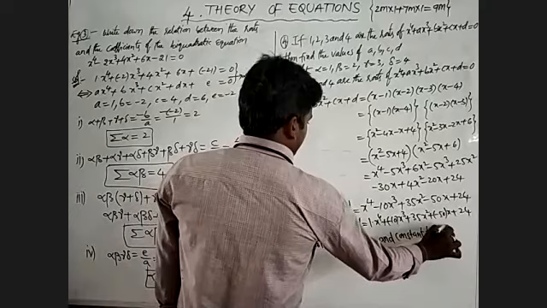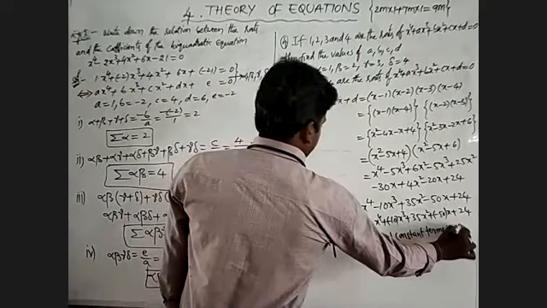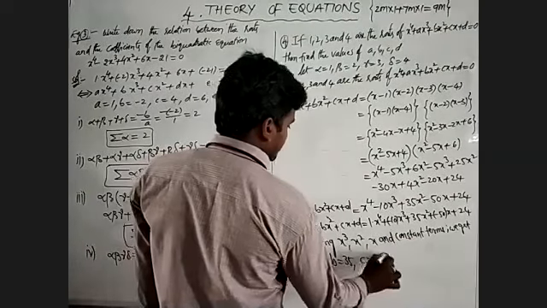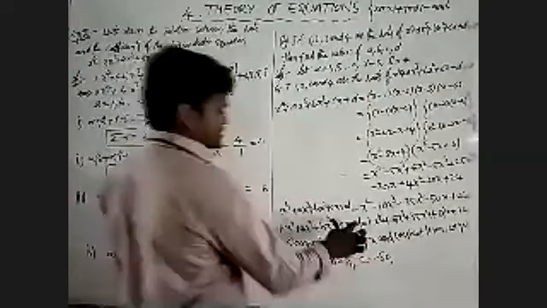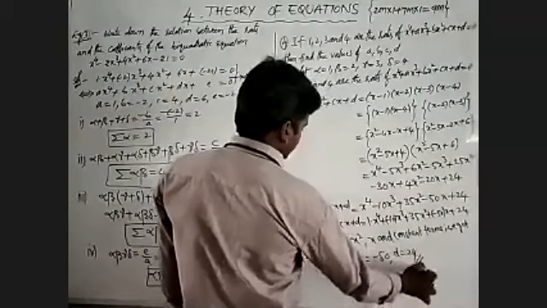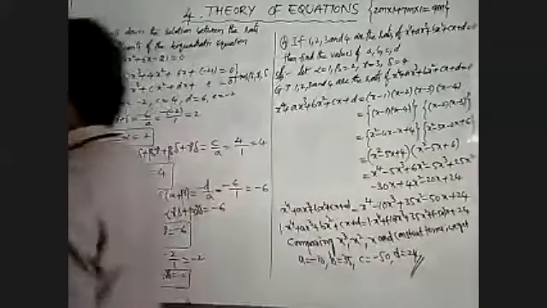Comparing, we get for the x cube coefficient a is minus 10, for x square b is 35, for x coefficient c is minus 50. Finally, we will take the constant value: d is equal to 24.